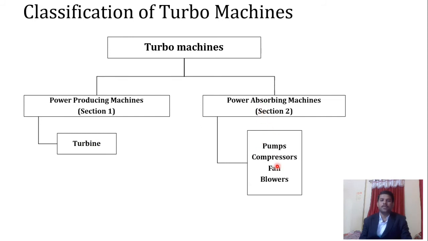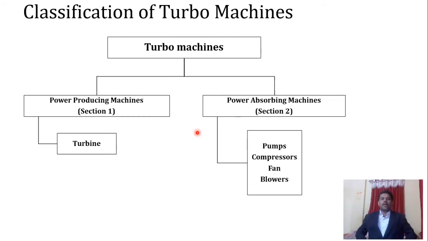The second that we have seen is nothing but what we call power absorbing machines, which are basically different types of machines like pump, compressor, fans and blowers. So this classification we will see as a kind of introduction to the syllabus also.